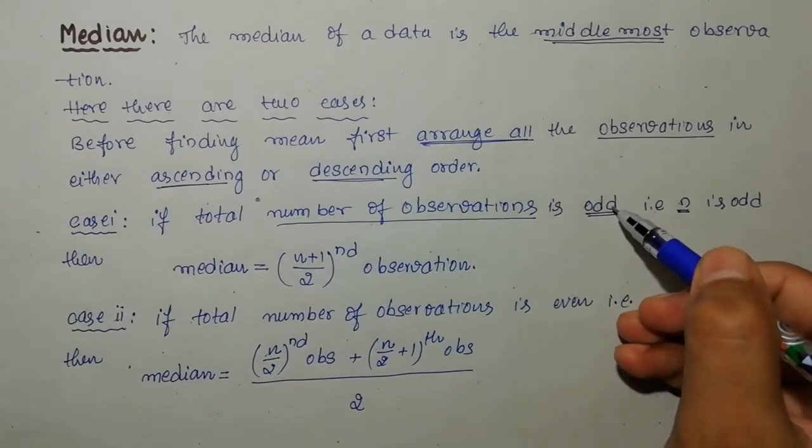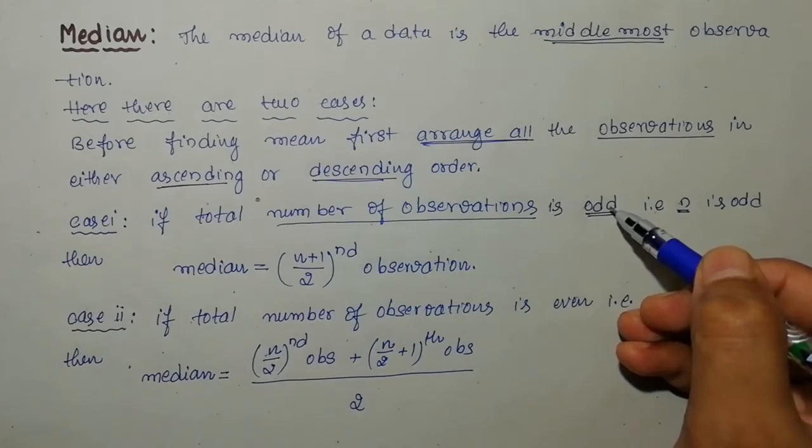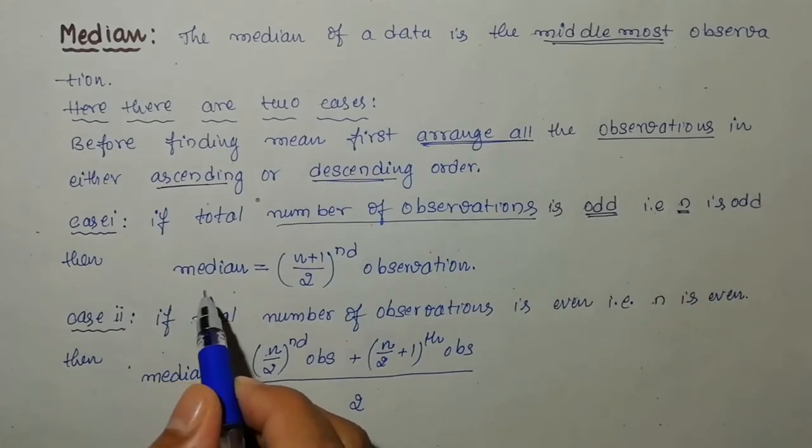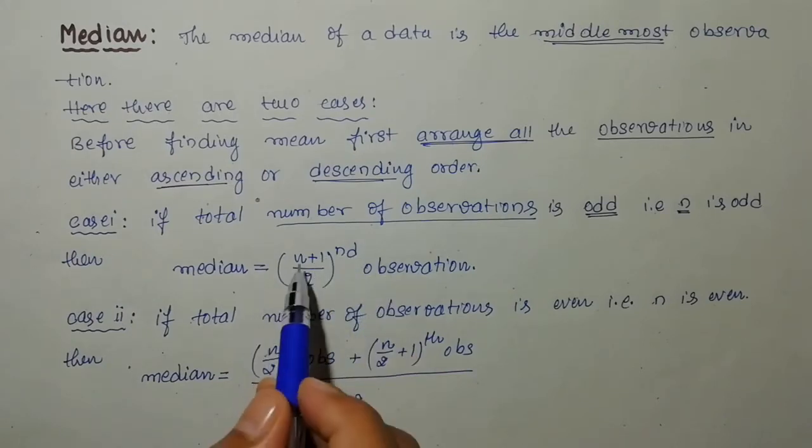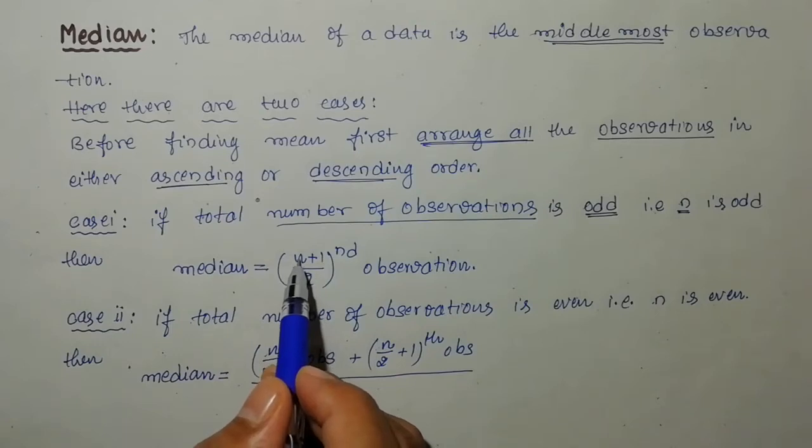If it is an odd number, that means there are odd numbered observations. If there are, then the median is nothing but the (n plus 1) by 2th observation. Here, n is the total number of observations.